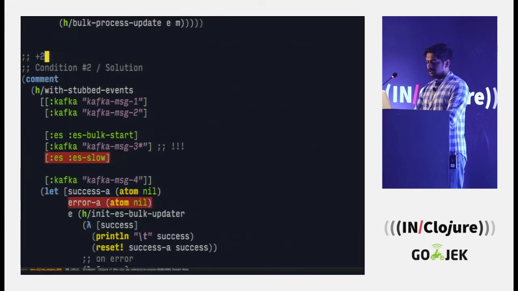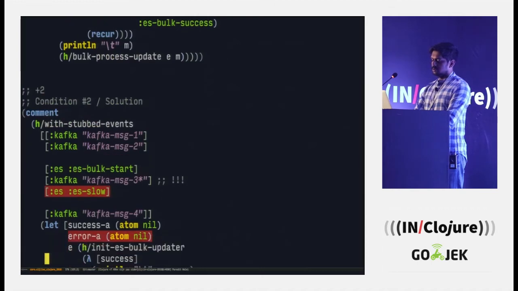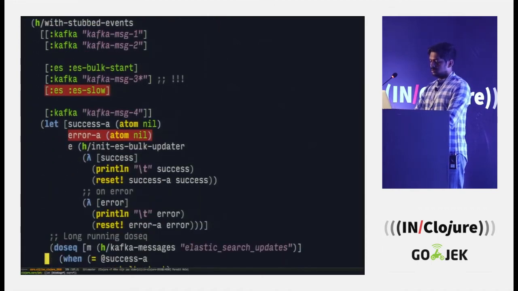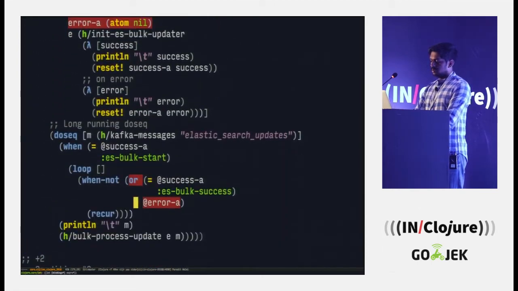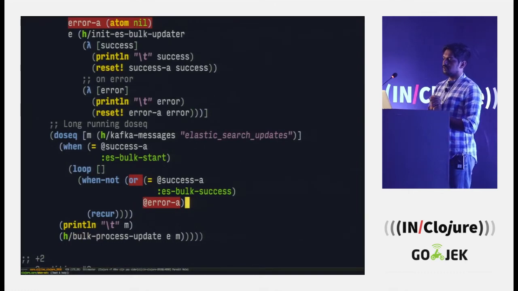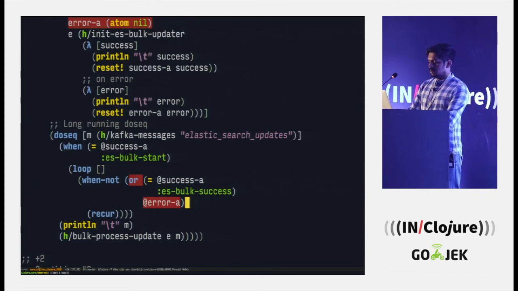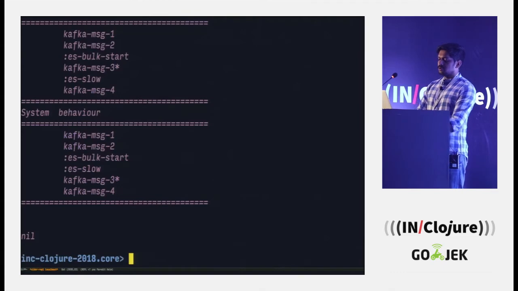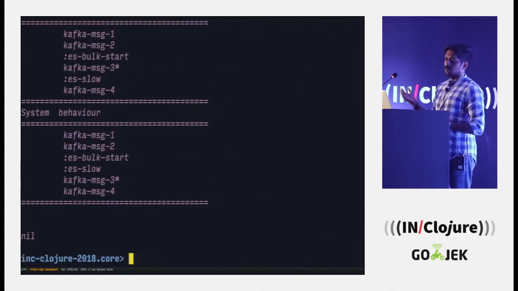So to handle this case, now we have to add some more conditions. Here I am saying if the success response is bulk success or if there is an error, continue. So if you run this, now it is doing what we want it to do.